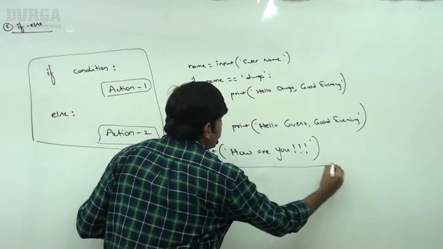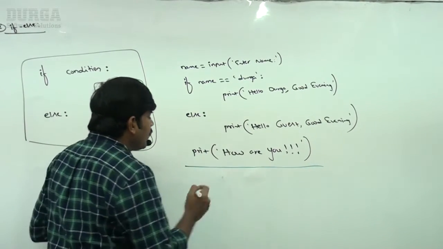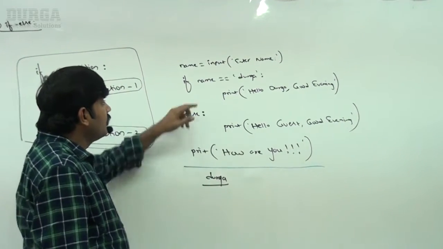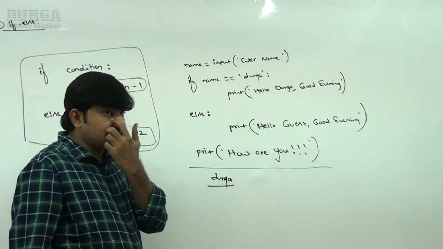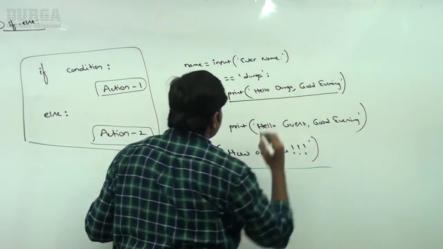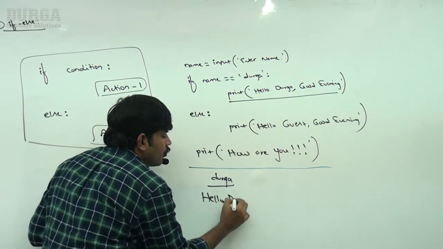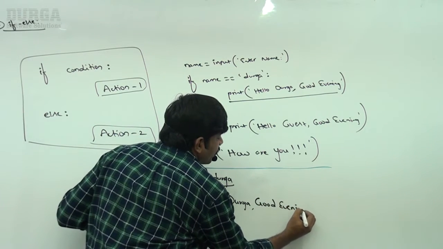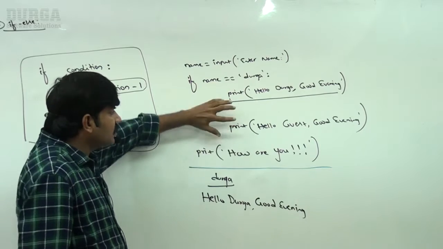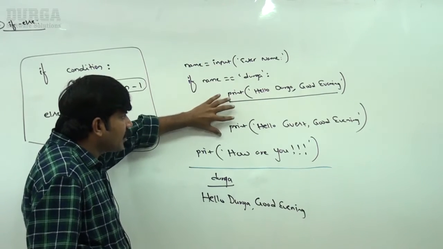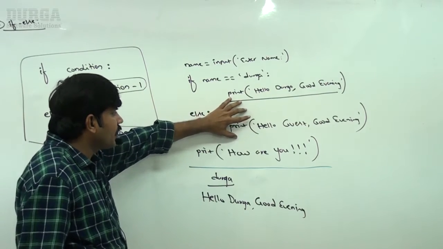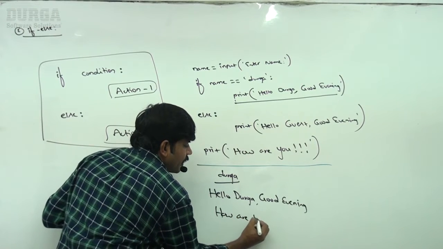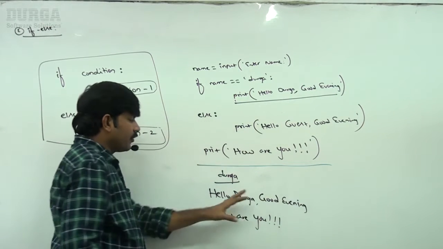Now take very special care, sir. Suppose if I enter name as Durga, what is the output by default we are going to get? Can you please confirm? Sir, name is equal to Durga matched. If the name is equal to Durga matched, this one is going to execute. Hello Durga, good evening. After this, else is not going to execute. Either the if part or the else part. If the if part already executed, else is not going to execute. The remaining statement, how are you? Like this we are going to get. That's all.